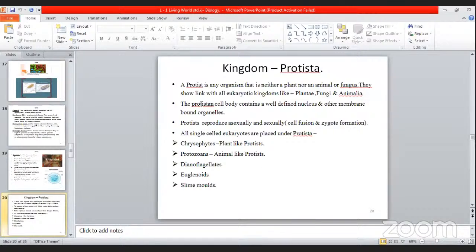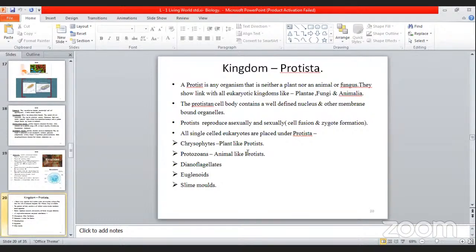A protist is any organism that is neither a plant nor an animal nor a fungus. They show a link between the prokaryotic and eukaryotic types, or with all eukaryotic kingdoms like Plantae, Fungi, and Animalia. All single-cell eukaryotes are placed under Protista. So they are unicellular, all of them.